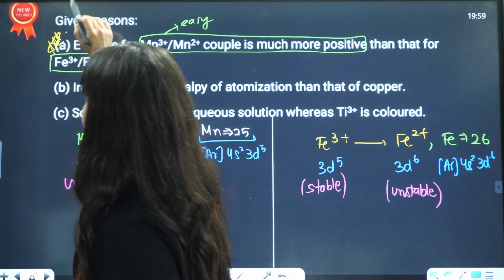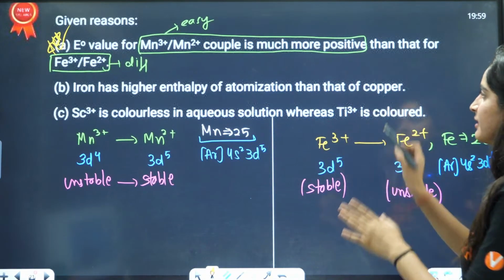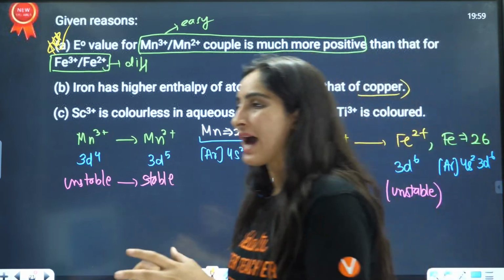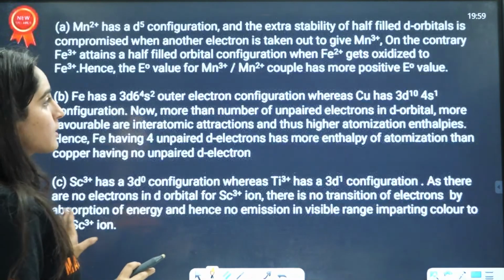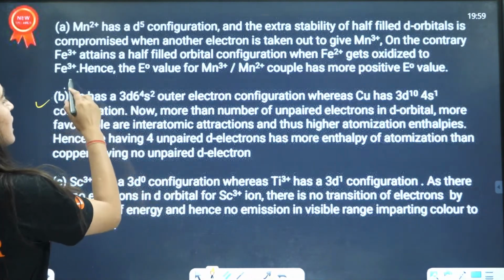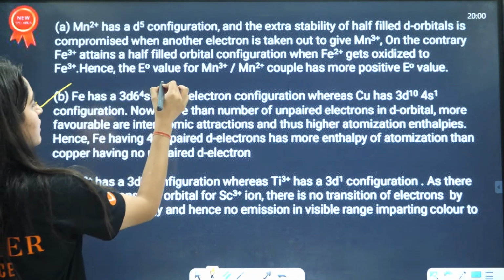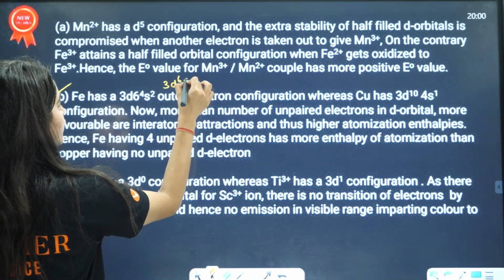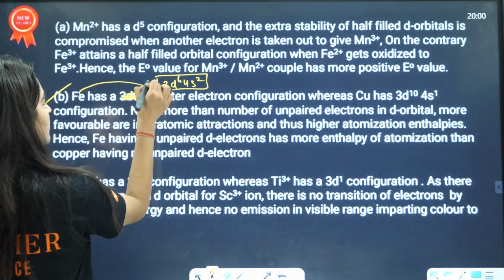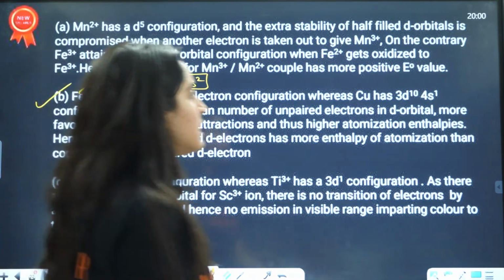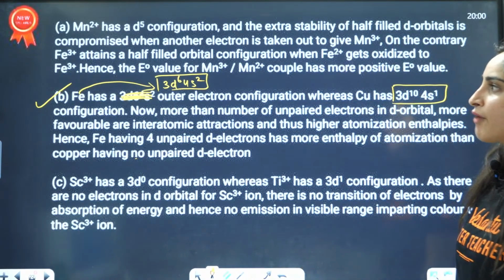Next: iron has higher enthalpy of atomization than that of copper. Why? Iron has the electronic configuration 3d6 4s2, and this is the electronic configuration of copper. Can you see one thing here?